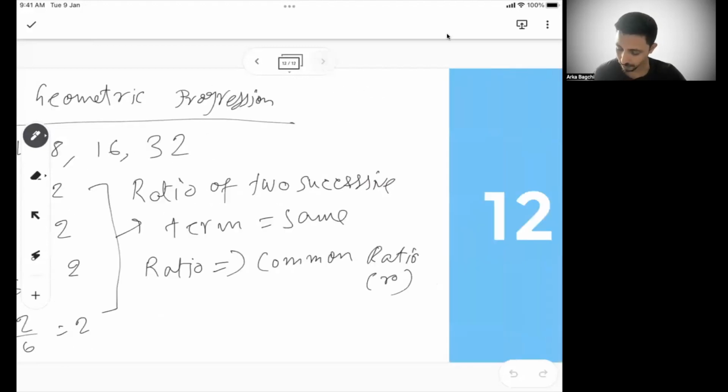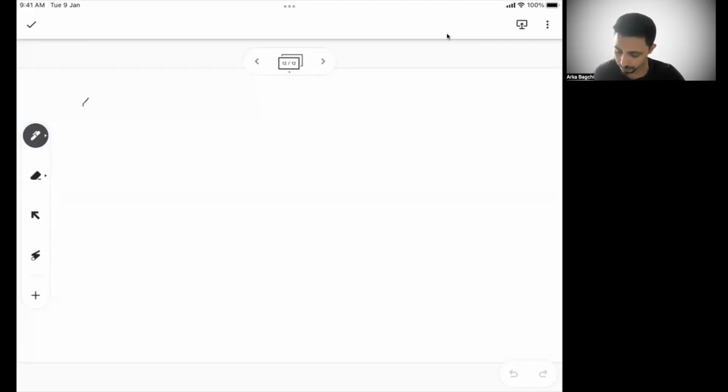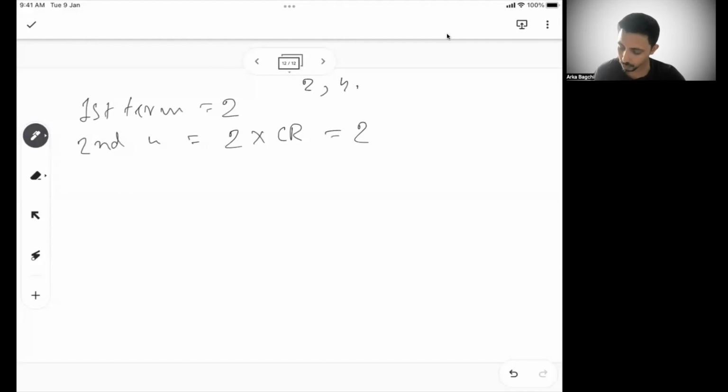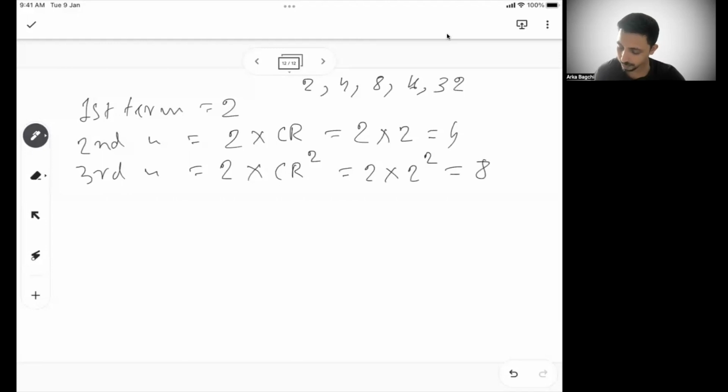So let's say the first term is 2. What is the second term? The second term is 2 into the common ratio, or with the values 2, 4, 8, 16, 32, it is 2 into 2. So this is 4. What is my third term? It's the first term into the common ratio squared, or I can say 2 into 2 squared, or 8.